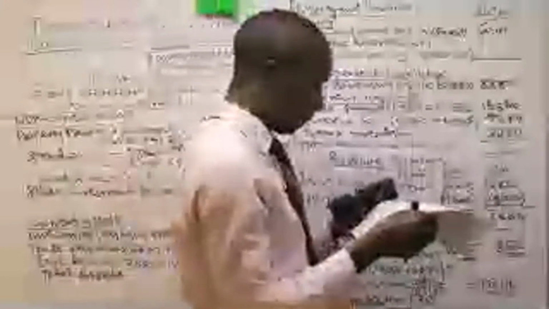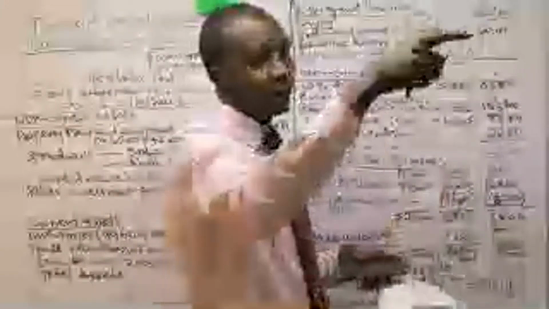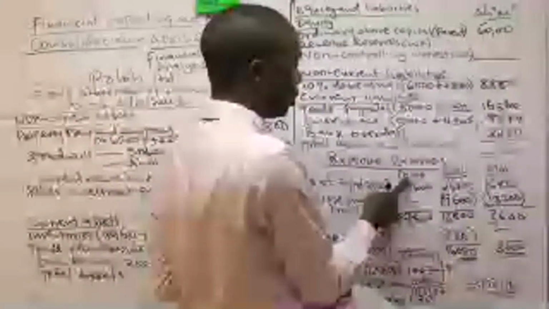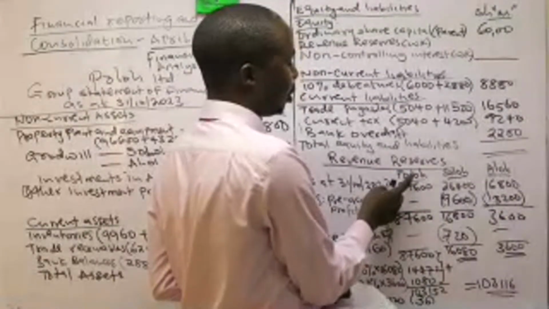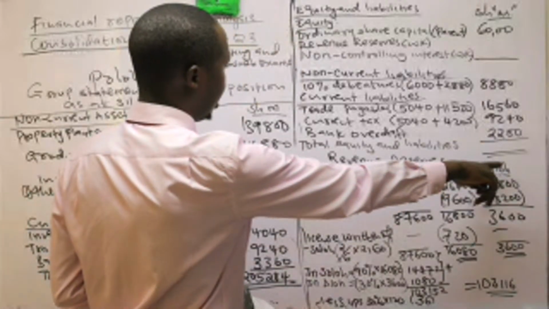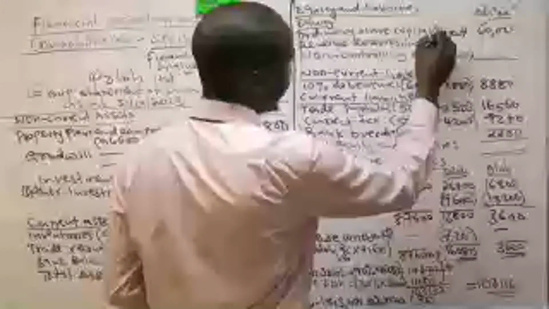So 36 must be reduced because this company sold goods to this. That is under additional information number 4. Poro sold goods to Alo at a markup of 30%, but Alo never sold all the goods by the end of the year. So there's unrealized profit here, which is realized by the parent, meaning that this profit is overstated. So we have to deduct that overstatement based on the unrealized profits in the stock of Alo. So working number 3, we have 103,116.